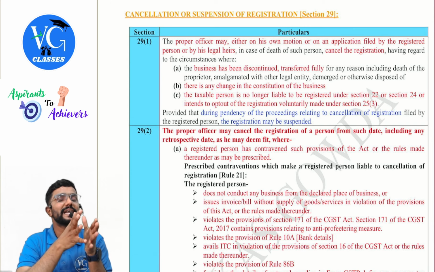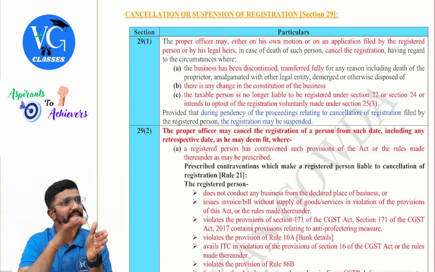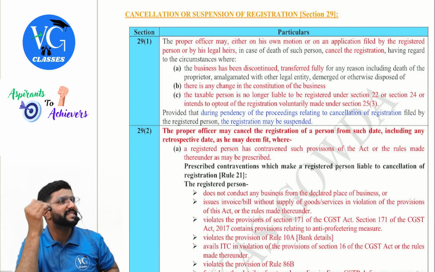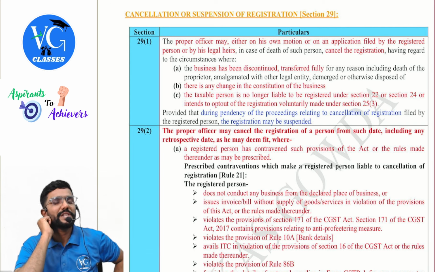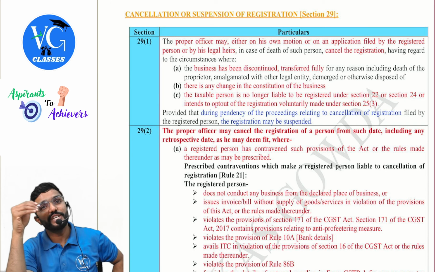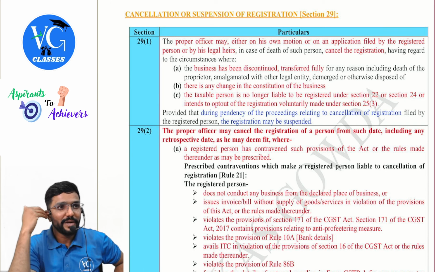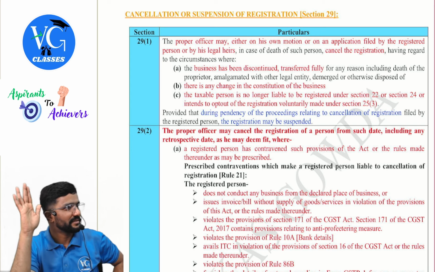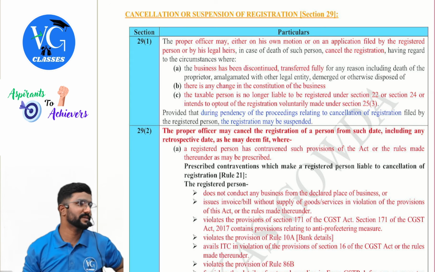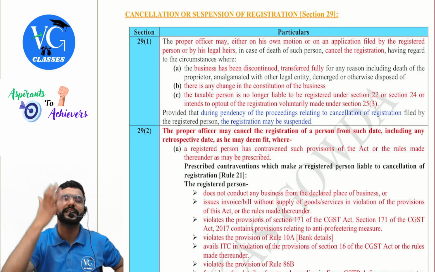From the day the cancellation proceedings is started till the date it is finalized, the registration can be suspended, means kept on hold. During suspension period also, I cannot do anything. Can I make outward supply? No. Sir, can I file returns? No. But once suspension is revoked, assume I will continue to be a registered person. Can I supply? Can I file returns? Can I issue tax invoice and all? Yes. Clear. Suspension is just like kept on hold.